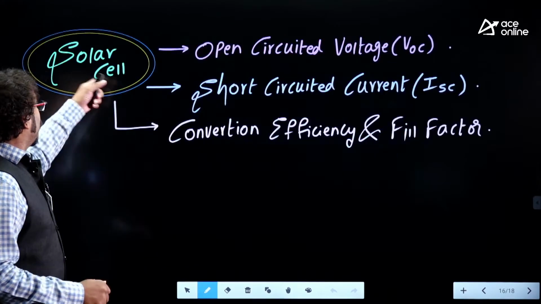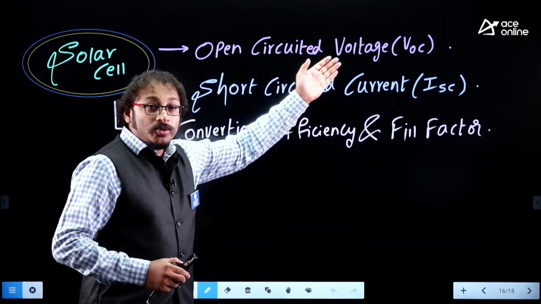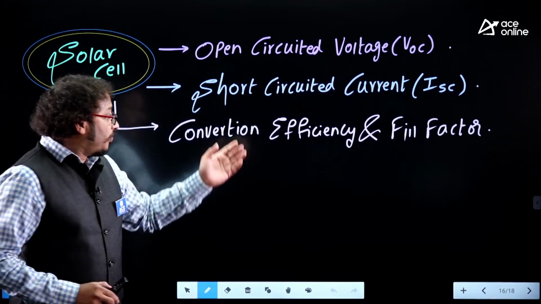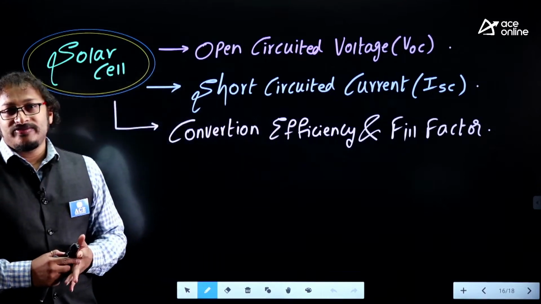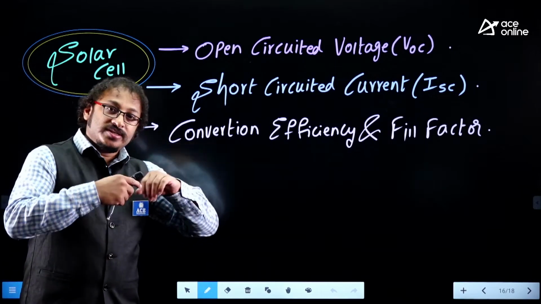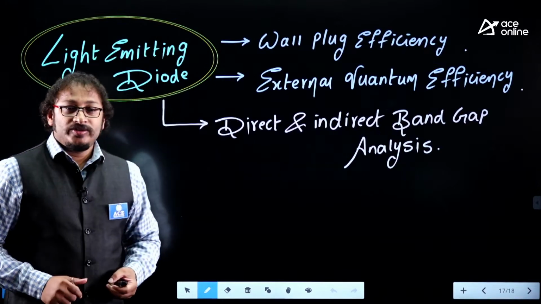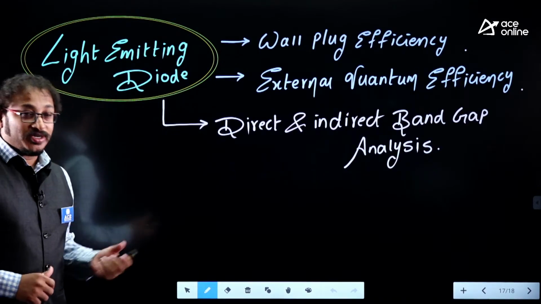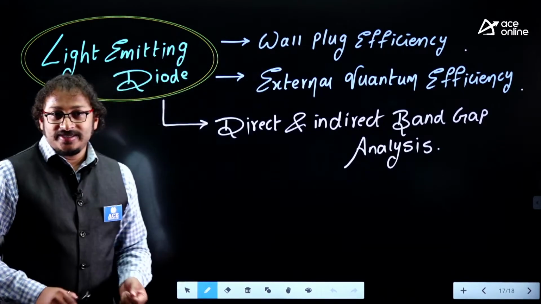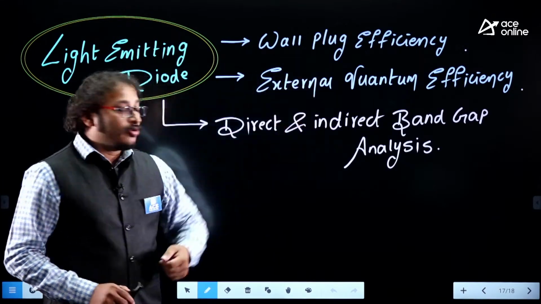In the similar way, solar cell. Guys, when you're concentrating on the solar cell, concentrate on the open circuit voltage equation, the short circuit current equation, then please concentrate on the conversion efficiency and fill factor. Fill factor plays a very vital role in the solar cell, and covers a lot of previous GATE questions. In a similar way, light emitting diode is the last but not least topic in optoelectronics. In LED, wall plug efficiency, or we say quantum efficiency, is very important. This is internal quantum efficiency, guys, and this is external quantum efficiency.